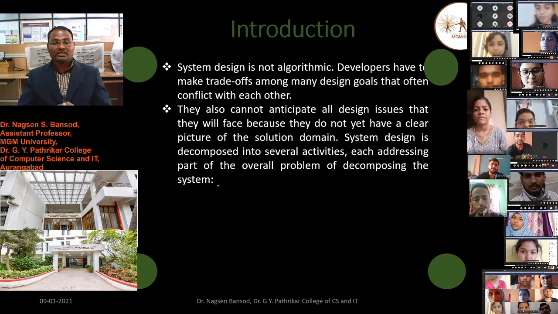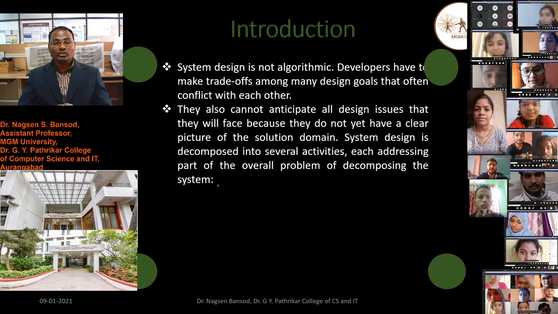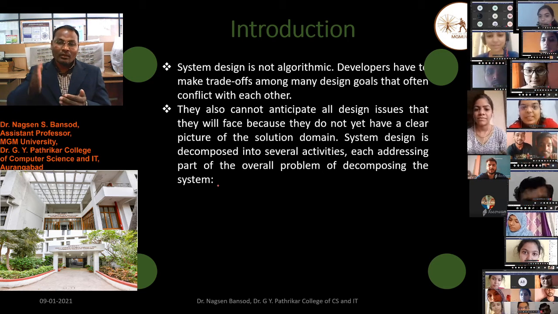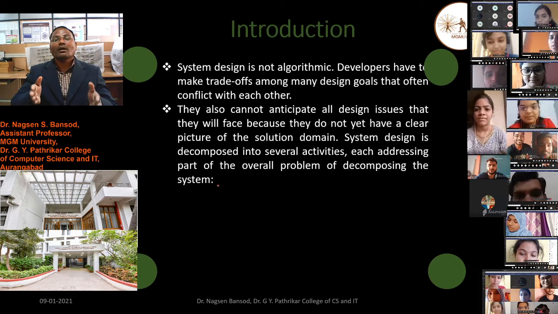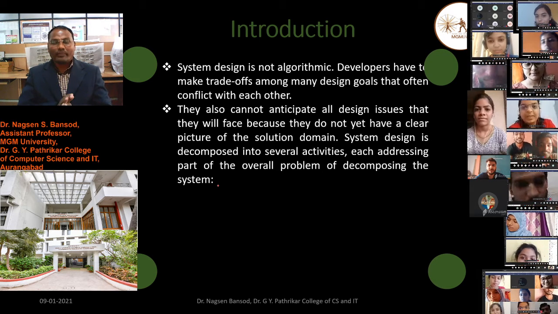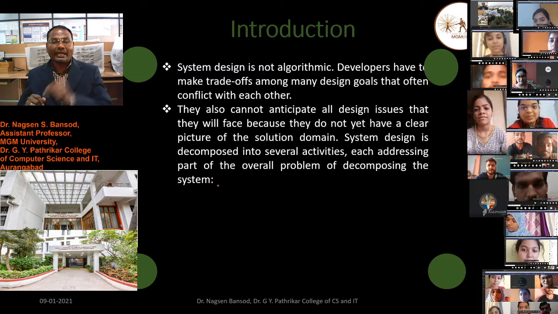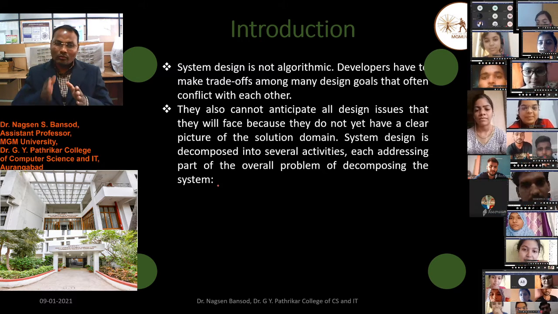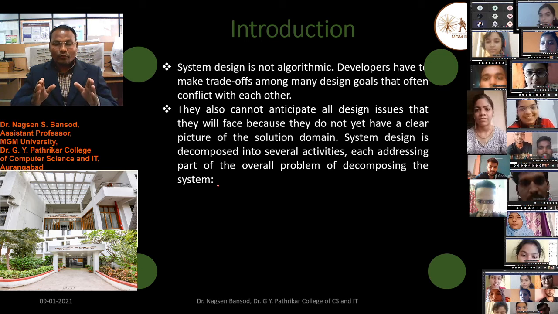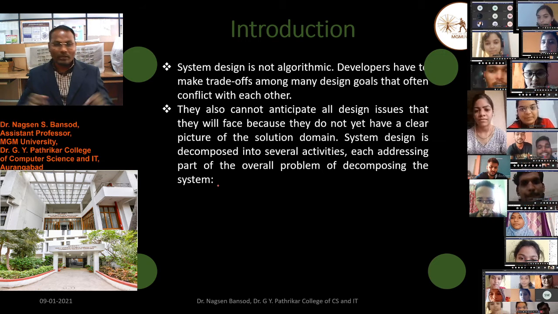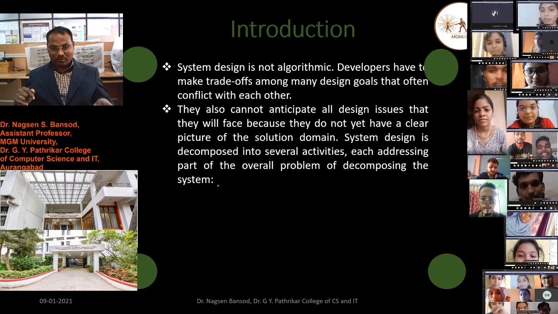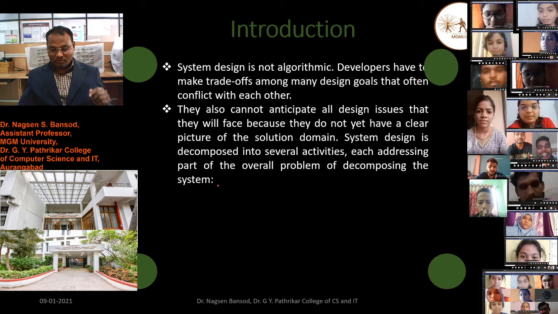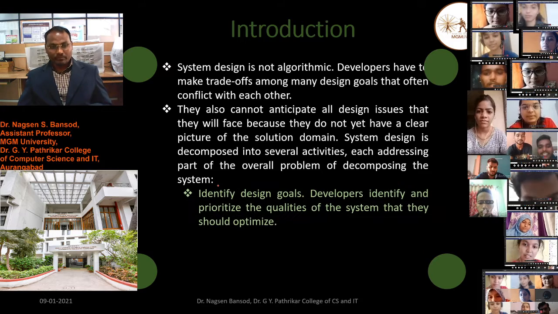The system design is decomposed into several activities. Therefore we have to make the system in a decomposed format. As per the activities in the software, all activities we will give to a separate programmer to work on, each addressing part of the overall problem of decomposing the system.